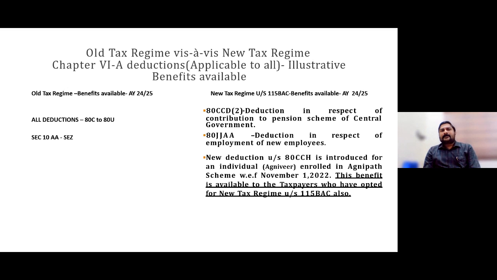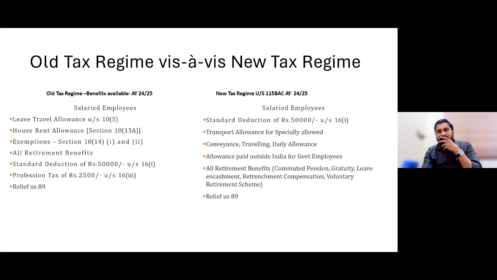Then I was mentioning, apart from income from salary, standard deduction, various allowances, various retirement benefits, there is 89 relief. One point I didn't discuss is section 89 in salary.